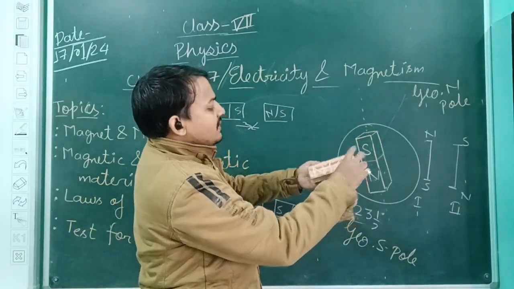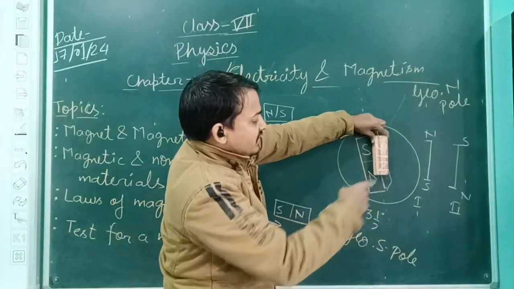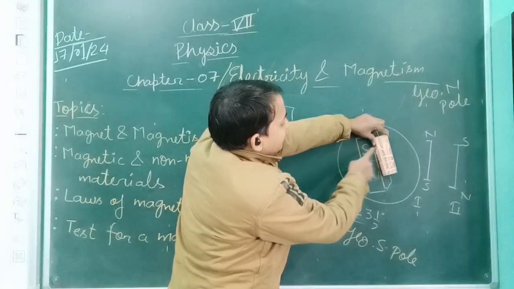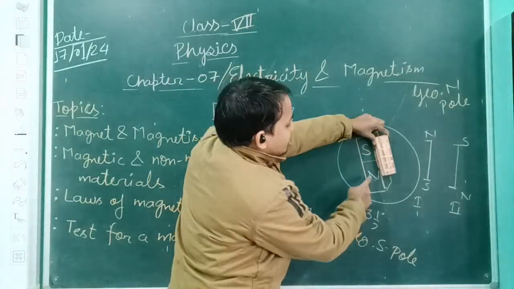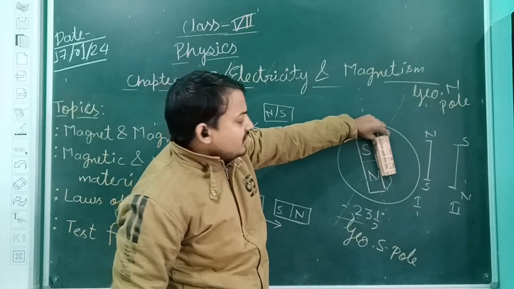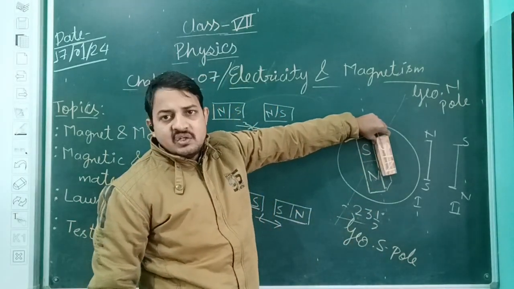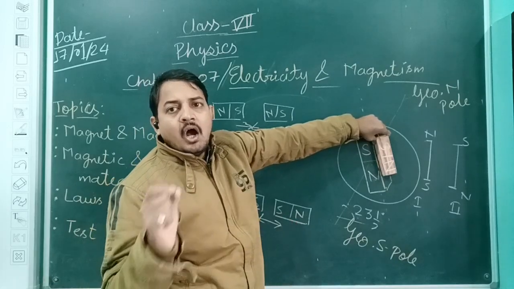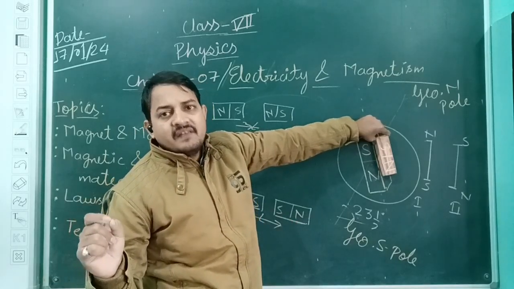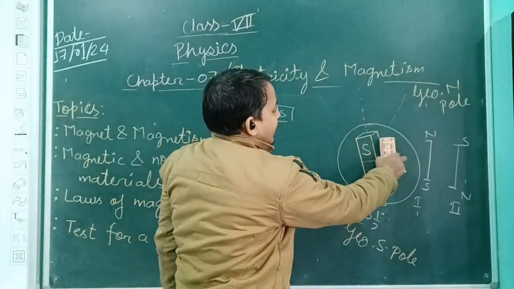Okay? But if I have represented it like this, what will happen in the second condition? See, the south side is towards the south pole and the north side is towards the north pole. So is it correct? No, it is not correct. Why? Because they both have like poles, and as I have already informed you, like poles have a force of repulsion. So they will repel each other and it will come to rest like this.